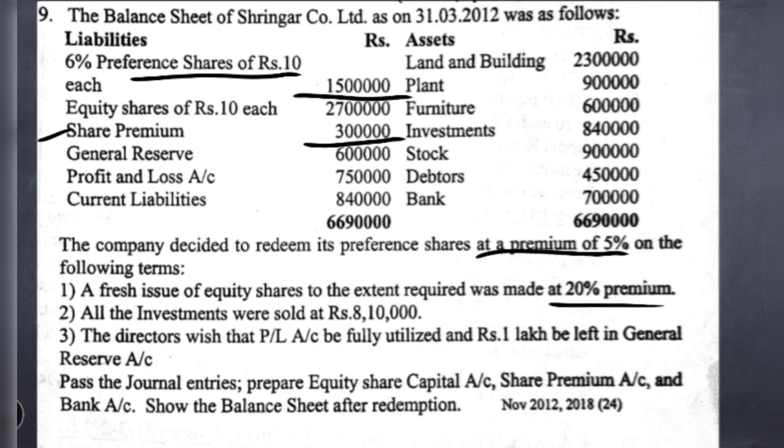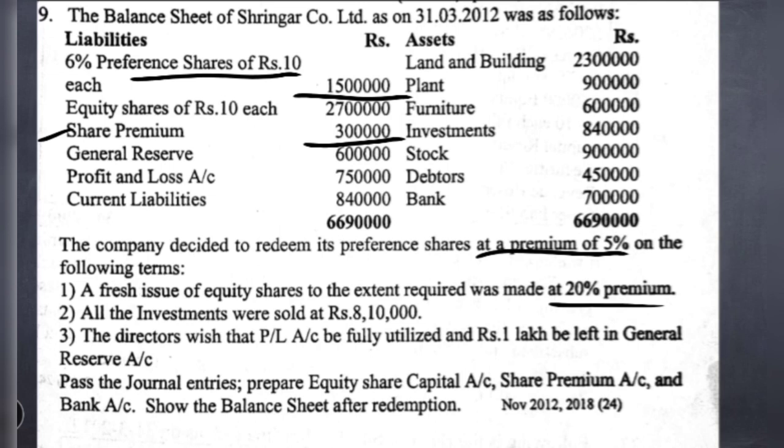Okay, in that case we are going to calculate the amount they have to utilize out of the divisible profit as a second working note. If the number of equity shares or preference shares to be issued under fresh issue is not given, then we are going to calculate the proceeds of fresh issue. Let us analyze what we have to calculate in the second working note.